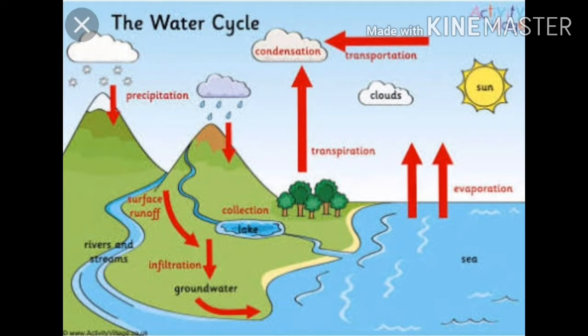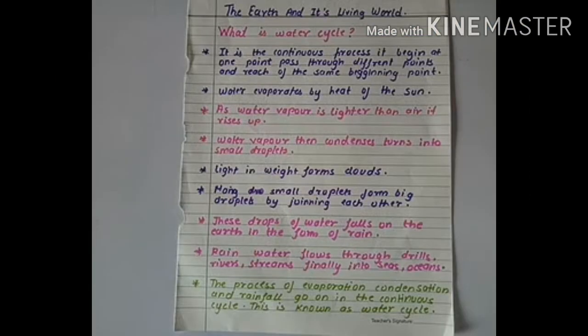This rain flows through drains, streams, rivers, finally into the seas and oceans. Hence, the process of evaporation, condensation and rainfall goes on in a continuous cycle. This is known as water cycle. Now, take a screenshot of this picture to know more about the water cycle.